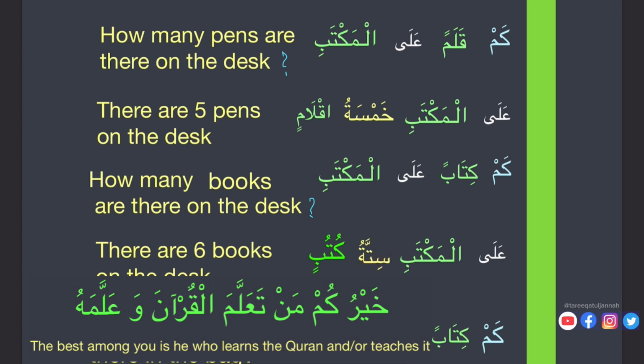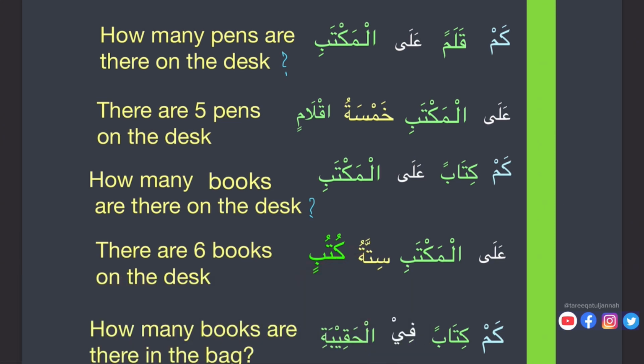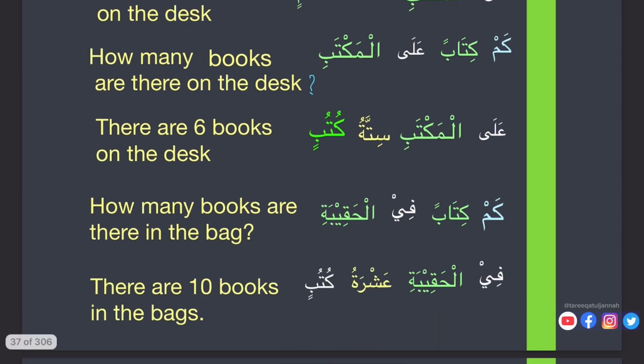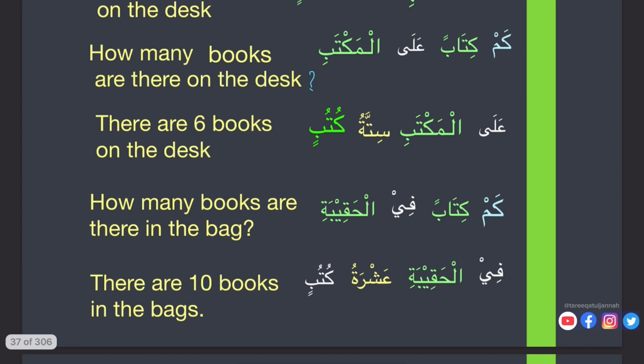Alal maktabi sittatu kutubin. There are 6 books. So kutubin, plural of kitabun. Aqlamin, plural of qalamun.